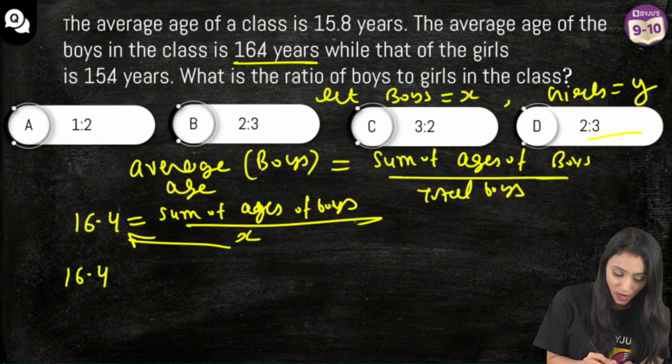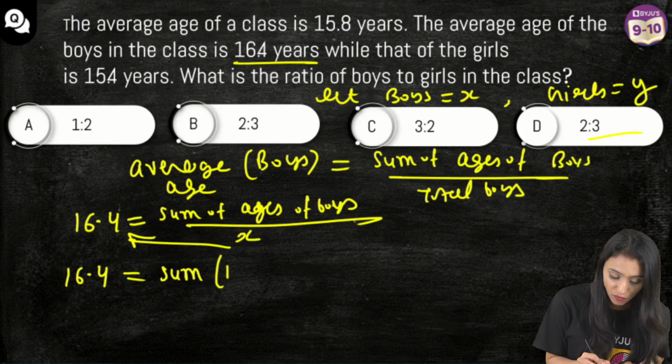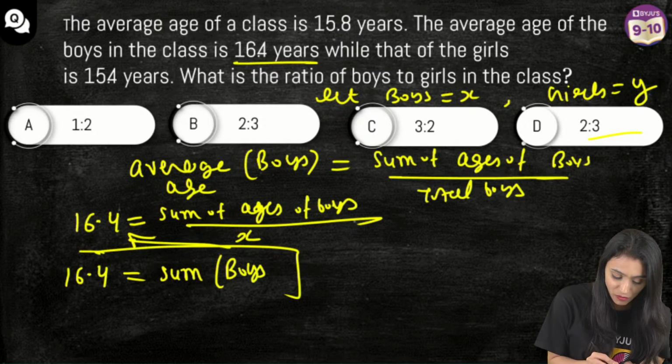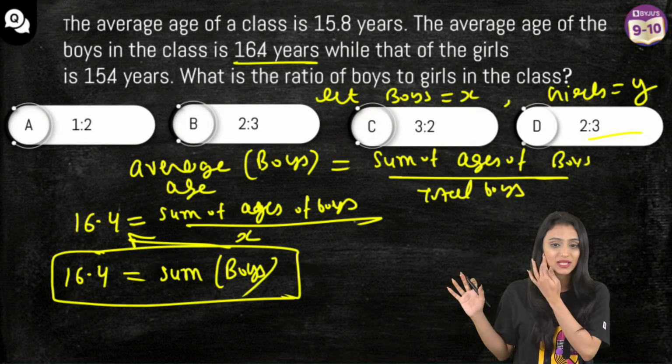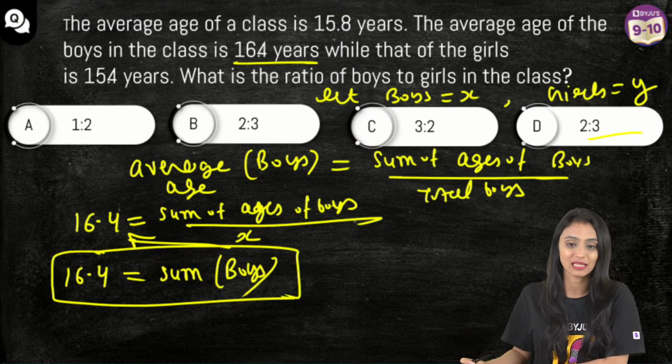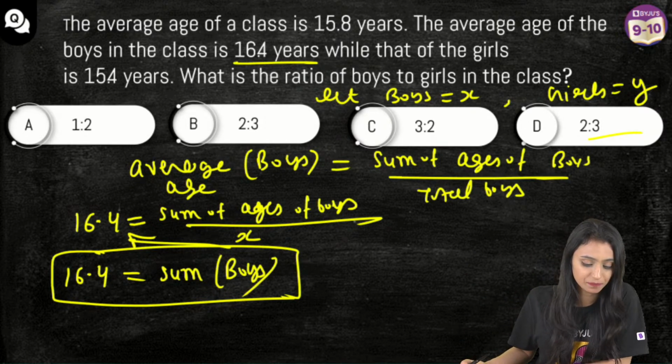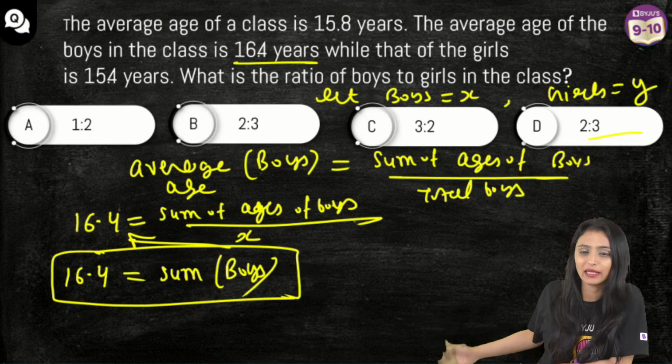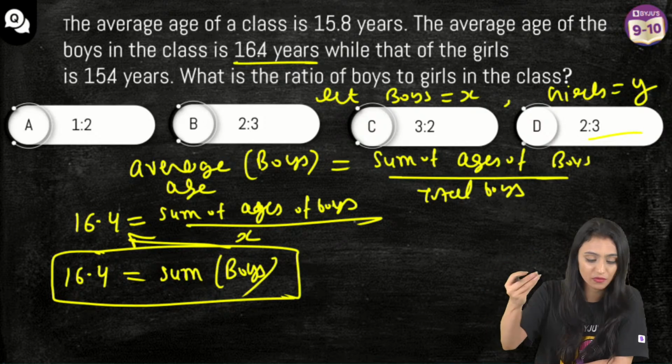So we have 16.4. This is what? Sum of ages of all the boys in the class. I'm just writing in short form, sum of ages of boys. That means sum of ages of all the boys in the class. Yes Muskan, B and D, it is same. But since we have to solve it, don't consider this as multiple choice. You just give your answer.